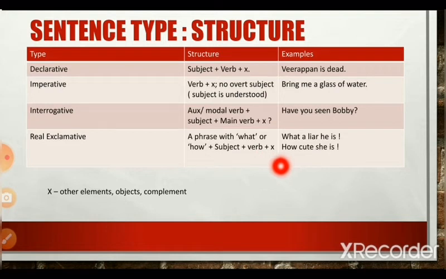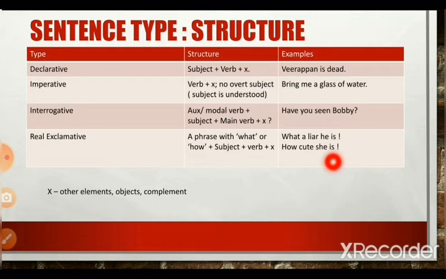An example would be, what a liar he is, and how cute she is. So in what a liar he is, what a liar is a phrase beginning with what, which is followed by the subject he, which is followed by the verb is. How cute she is. There, how cute is a phrase which begins with how, followed by the subject she, followed by the verb is. This is an example of a real exclamative sentence.